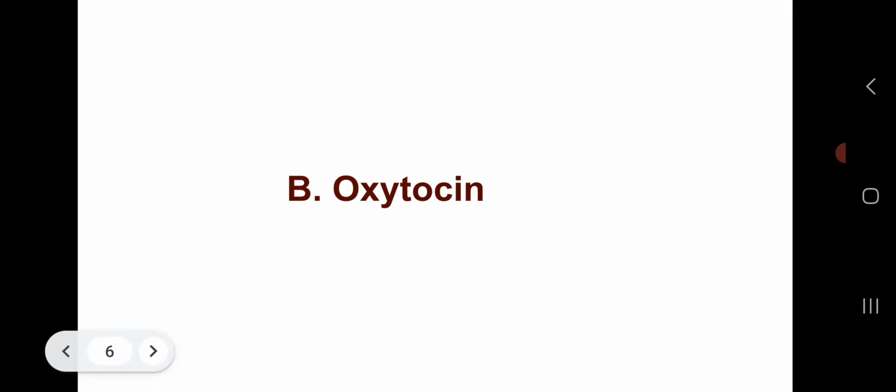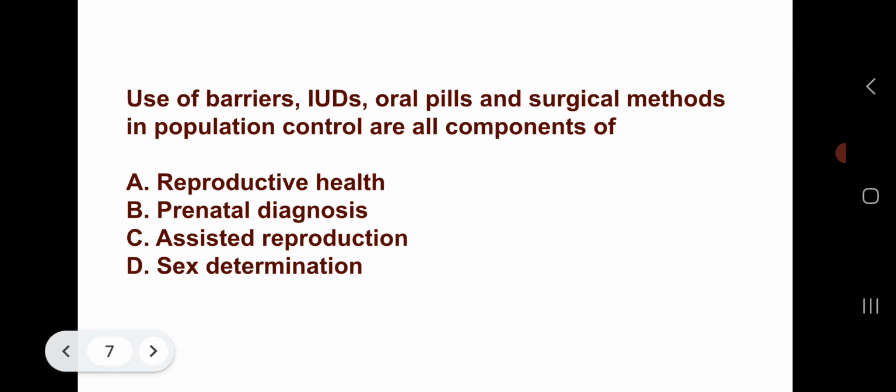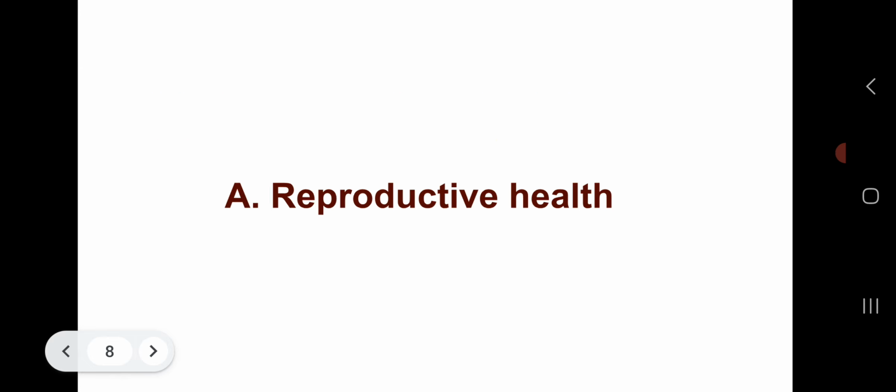Next question. Use of barriers, IUDs, oral pills and surgical methods in population control are all components of: Option A, reproductive health. Option B, prenatal diagnosis. Option C, assisted reproduction. Or option D, sex determination. Which one will be the correct answer? Let's see. Option A, reproductive health. These questions are very much important for your NEET 2026 exam.